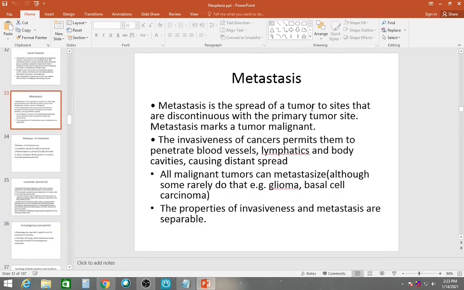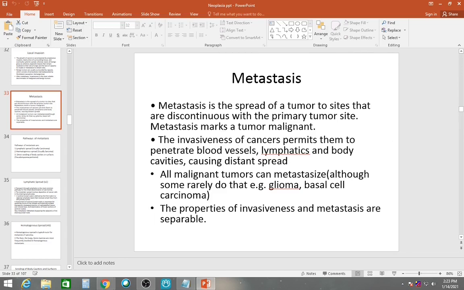It is the spread of a tumor to sites that are discontinuous with the primary tumor site, like a testicular tumor. Okay, it might spread to a lymph node or supraclavicular lymph node. Now, where is the testis and where is your neck? You just imagine it can spread to sites which are discontinuous with the primary tumor site. Metastasis marks a tumor malignant.